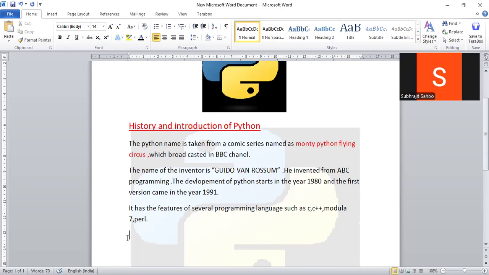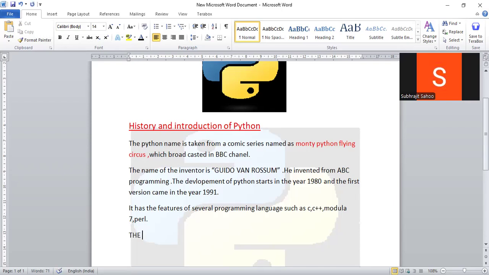Okay, so there is a classification of programming languages: high level, middle level, low level. All these advanced programming languages that we use nowadays in our day-to-day life for development of software are high level programming languages only, right? So Python is also a high level programming language. Okay, it is an object oriented programming language. Python is also called an object oriented programming language. What is an object oriented programming language? I will tell later. But here, if I try to write the complete definition of the Python programming language, I can frame the definition like this.